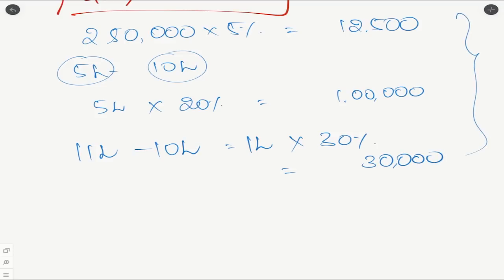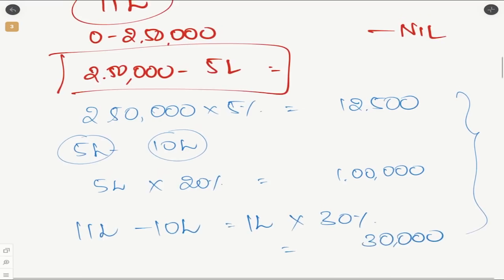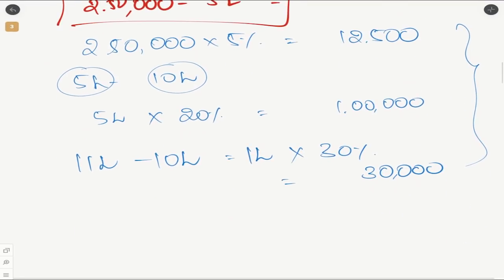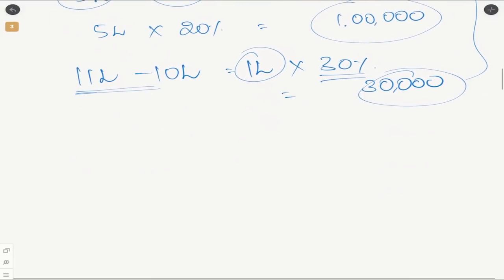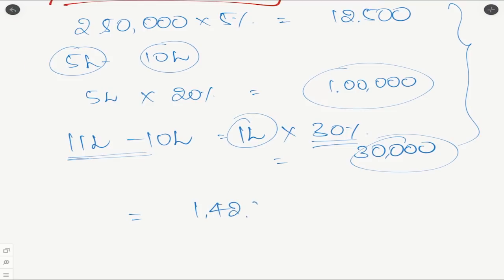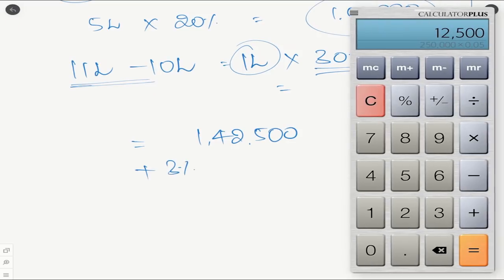Now what is the total tax payable by this particular assessee who has an income of 11 lakhs? It will be 12,500 for the first slab, that is 250 to 5, excluding the basic exemption limit. Then it will be 1 lakh on the second slab, that is 5 lakhs to 10 lakhs. And on the last slab, that is income exceeding 10 lakhs, he has only 1 lakh income in excess of 10 lakhs. Therefore he would be paying only 30% on that, which comes to 30,000. So the tax payable by this particular assessee would be 1,42,500 excluding the cess. If you add cess of 3%, that is 1,42,500 into 3%,